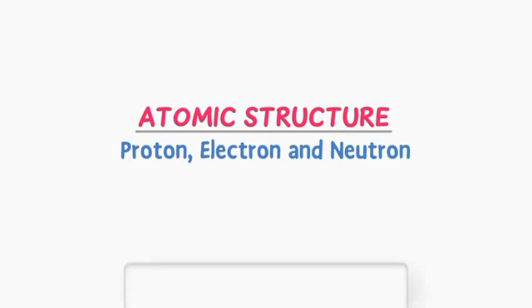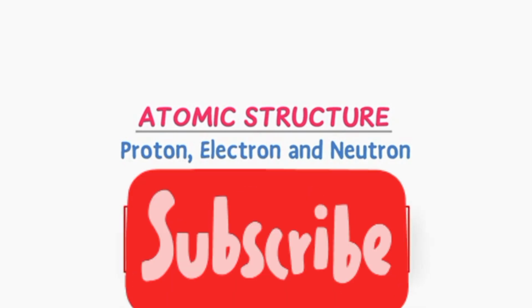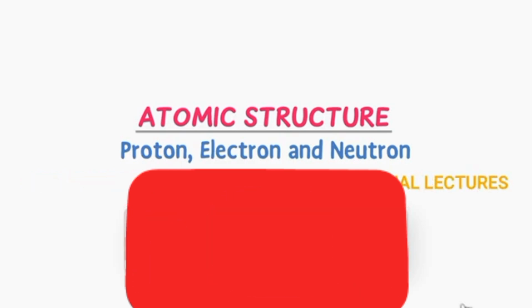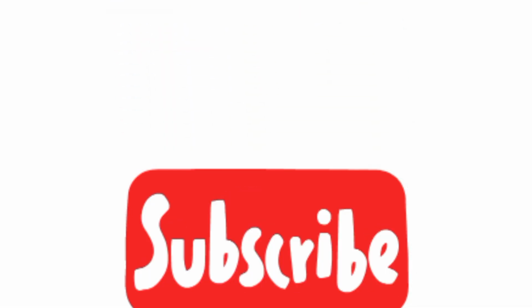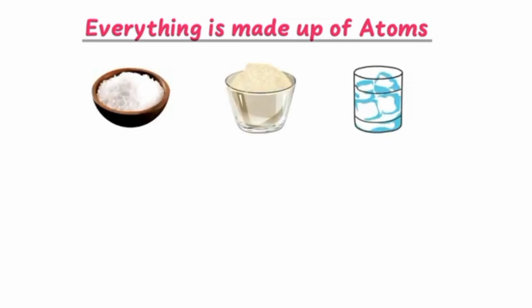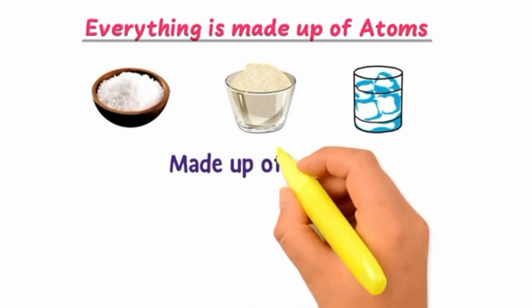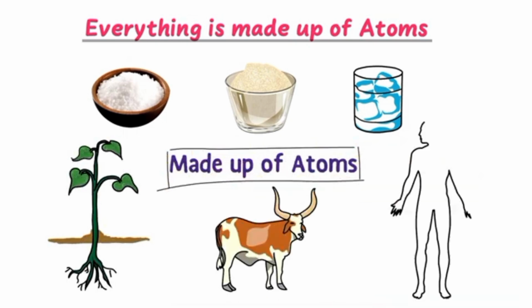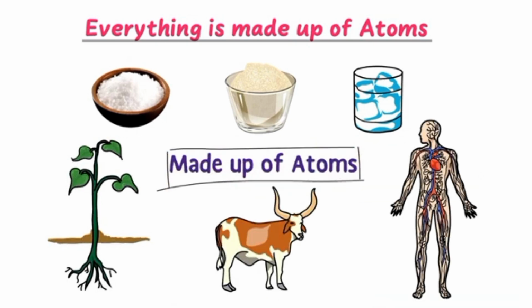Today we discuss the topic of atomic structure: protons, electrons and neutrons. We know that everything is made up of atoms. For example, consider salt, sugar, and water, which are all made up of atoms. Even plants, animals and humans are also made up of atoms.